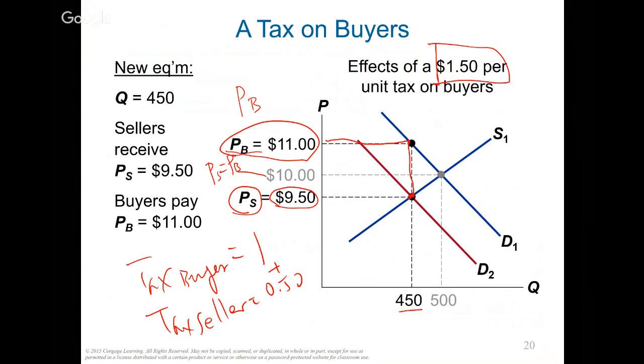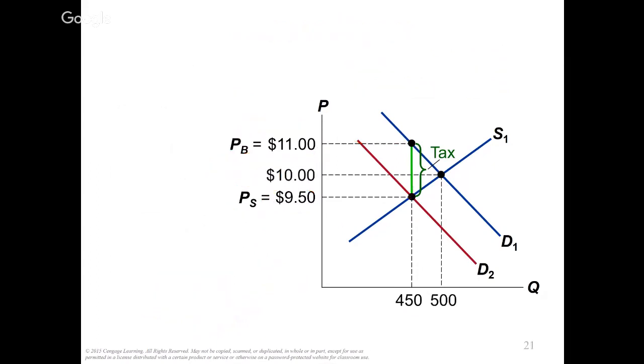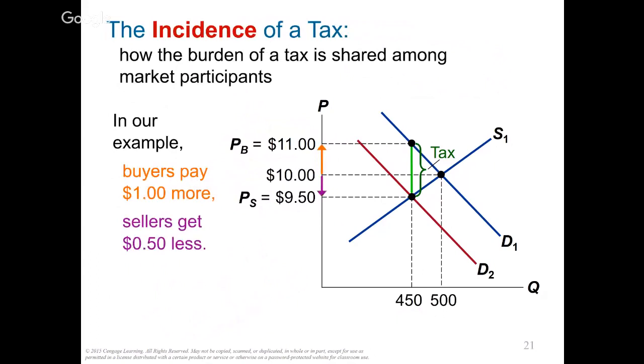So same thing over here: if this price goes up too high, then buyers don't buy enough, and the company loses money. So the company in this case has an incentive to pay part of the tax for the buyers. Therefore, for this tax, even though the total tax is $1.50 on the buyers, it's shared. The buyer pays $1 and the seller pays 50 cents for the tax. Okay. All right, now this buyer pays $1, seller pays 50 cents. It's called the incidence of tax. That shows how much the tax burden is on each party of the transaction.